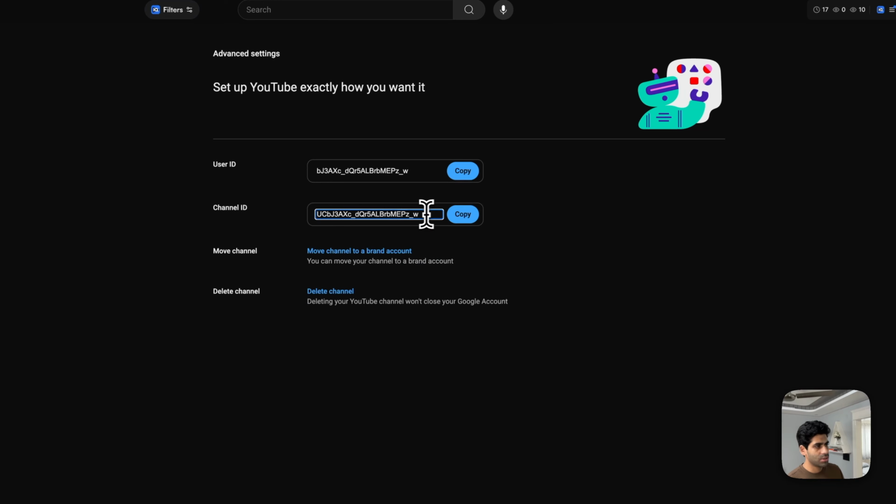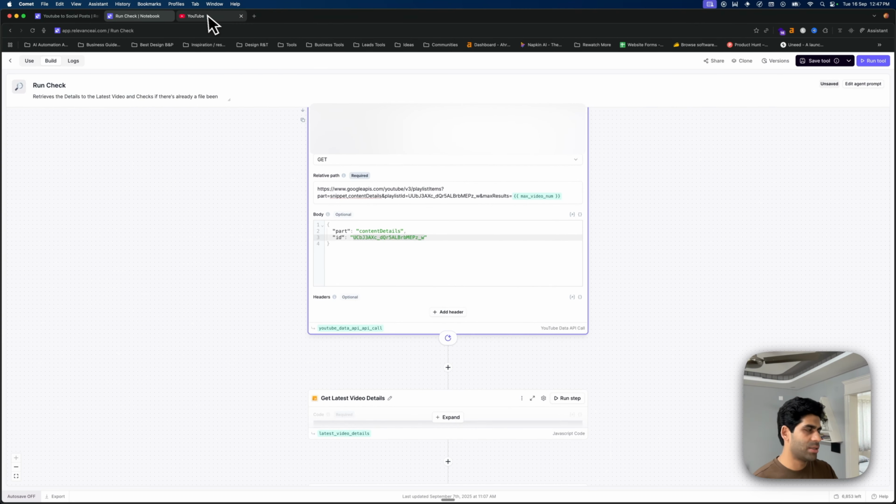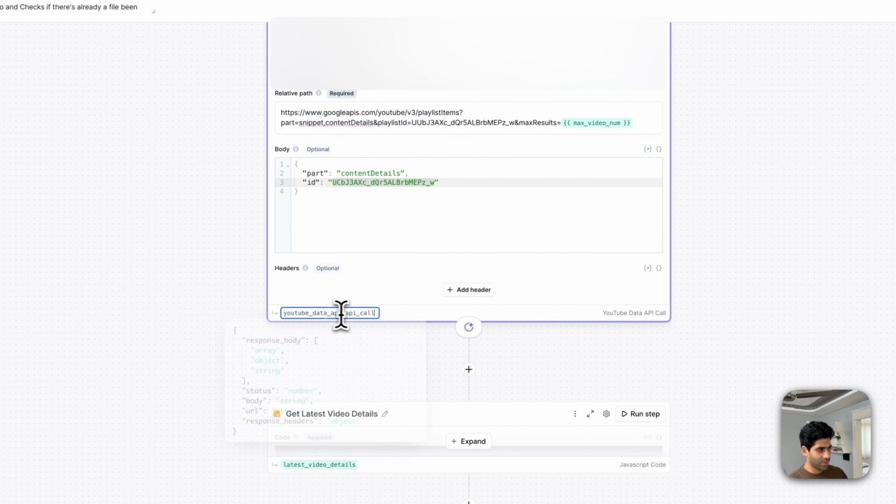And in the advanced settings, you will get your channel ID. You just need to copy this channel ID and paste it up here so that you are able to fetch videos from that channel. And now I have given this variable name as YouTube data API call.